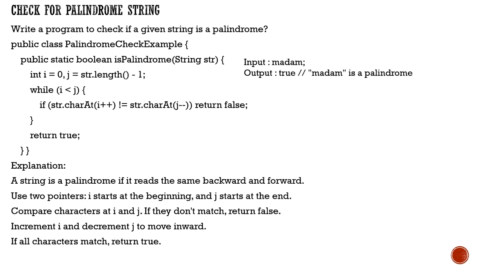Now if the first character and the very last character are not matching, then it is not a palindrome, because ultimately the idea is that a palindrome should match the first character with the last character, then the second character with the second last character, ultimately to the middle, depending on the number of characters, right? So I hope you got this particular example, the logic.